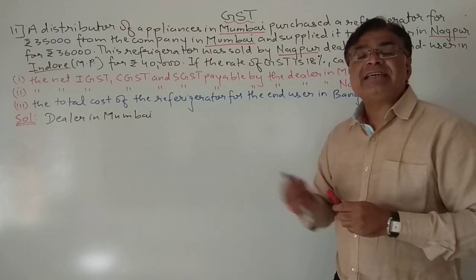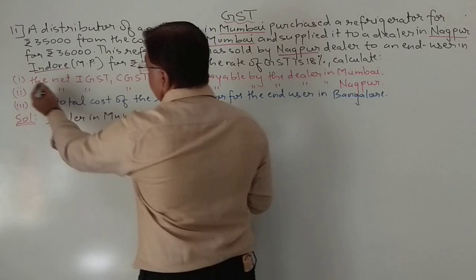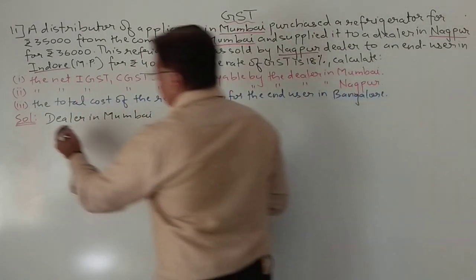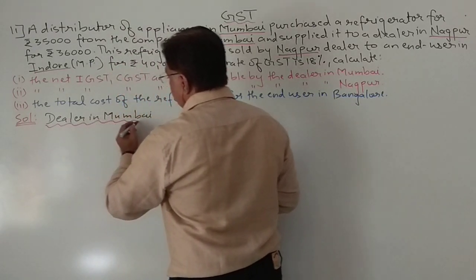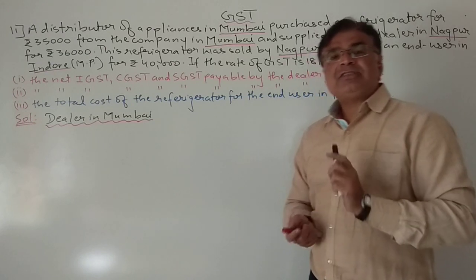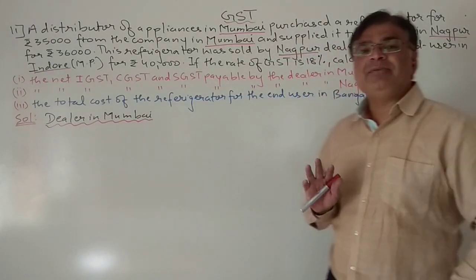So here is an intra-state transaction, so there will be no IGST. Okay, so clearly you can write the IGST payable will be 0. Okay, so let us do the transaction because they are asking, first question is based on the dealer in Mumbai.